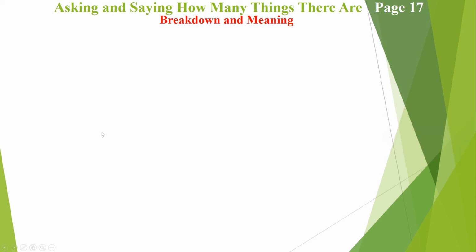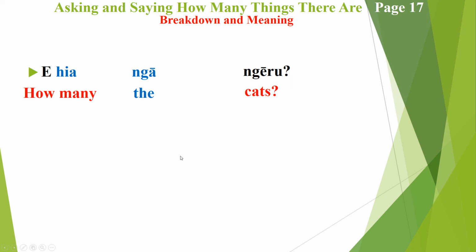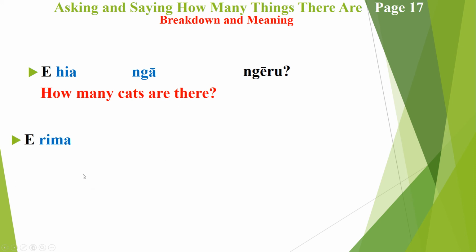Okay, ka pai whānau. So we'll move on to the breakdown of those examples. The first one is e hia, which, once again, we've been hearing all morning, is referring to the how many. Ngā refers to the, in plural form because we always ask in plural form, and ngeru refers to cats. So how many the cats? Or simply put, how many cats are there? The answer was e rima, which refers to the 5. Ngā refers to the, again in plural form because there's more than one. And ngeru refers to cats, and it's simply saying that there are 5 cats.